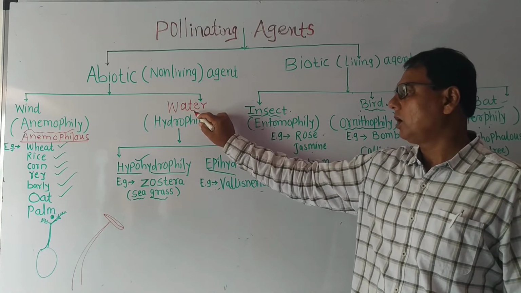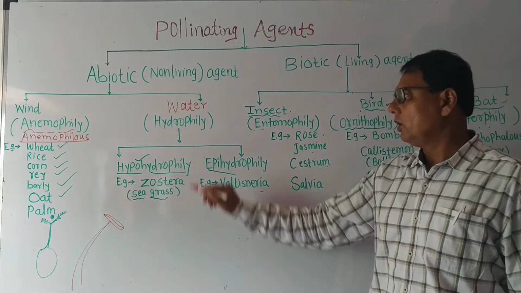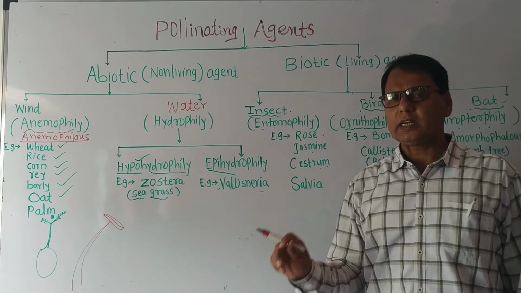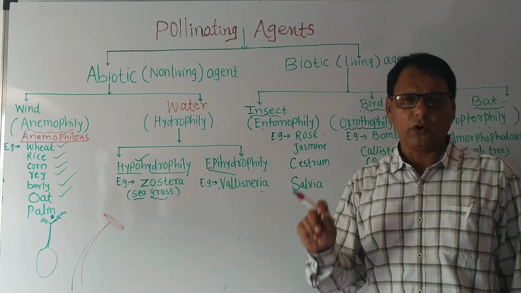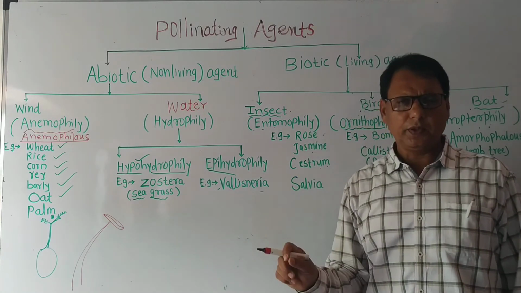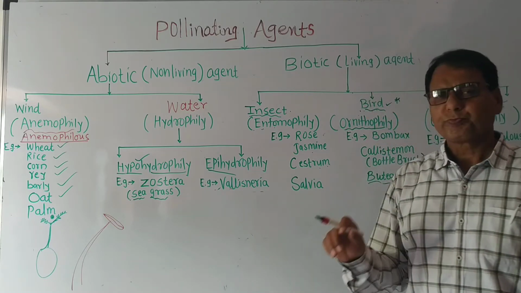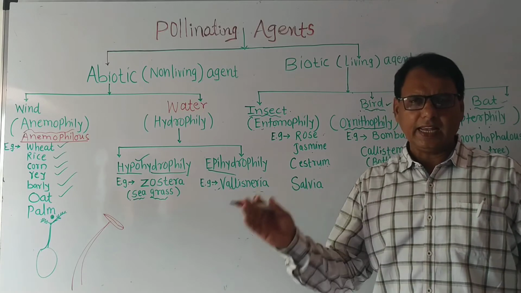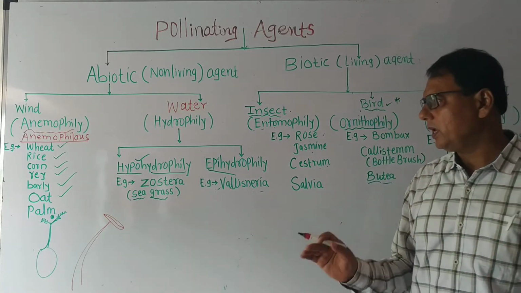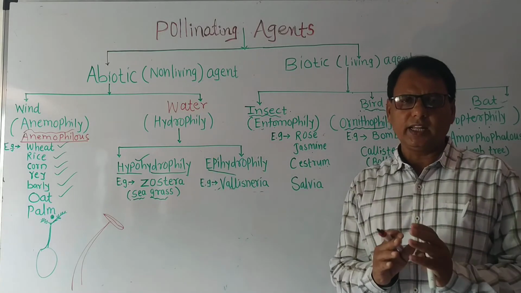Pollination that occurs by water is called hydrophily. There are about 30 different species in which water pollination takes place. The hydrophilous flower shows the following important adaptations. Number one, the flower is small, inconspicuous, without fragrance and without nectar. Then the perianth. Perianth means when calyx and corolla are not differentiated and together form one unit. Generally, monocot plants or hydrophytic plants contain the perianth.